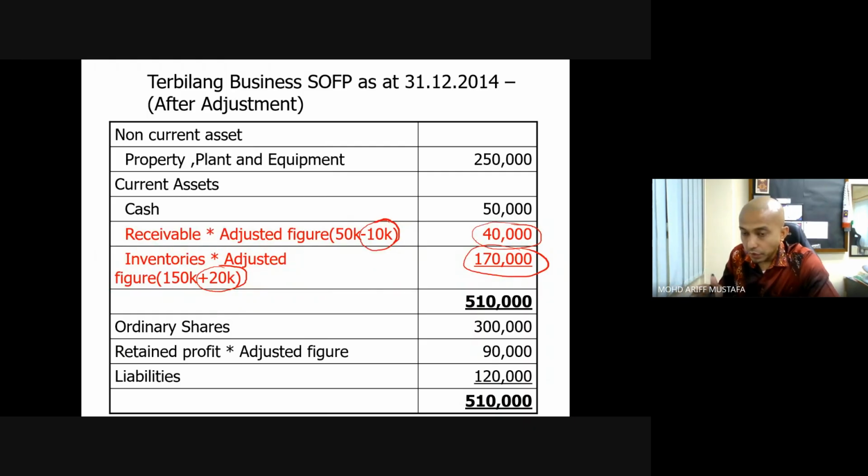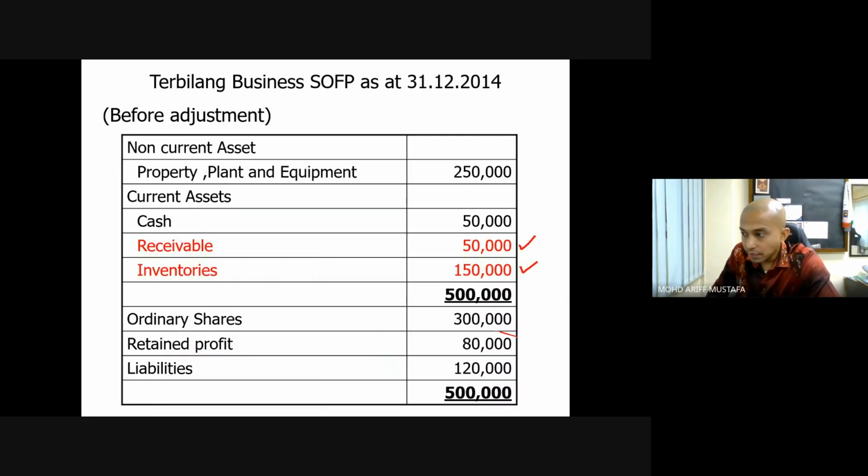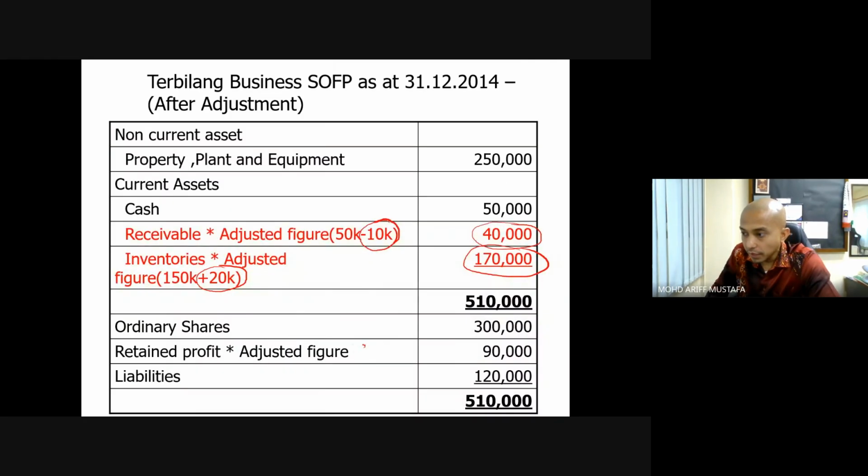Either way, you can increase the provision or you can just recognize this as an actual bad debt by increasing the expenses. Increasing the expenses, you see, this one is originally 80,000. Increasing the expenses will decrease the retained profit by 10,000.